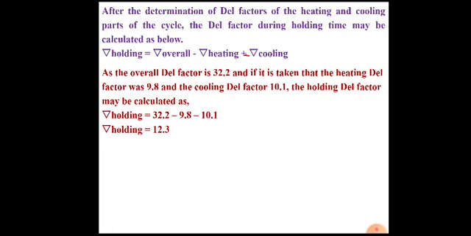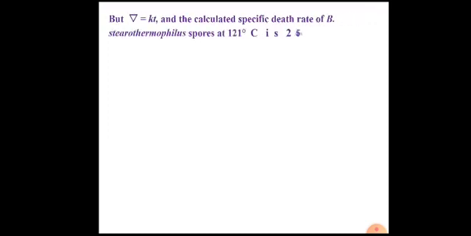Here it is written correctly. It has to be minus Del cooling. So finally Del holding will be 12.3. Now we'll use this value of Del holding for the calculation of holding time. Now we have the formula Del equals kt. So what is this k? The specific death rate.